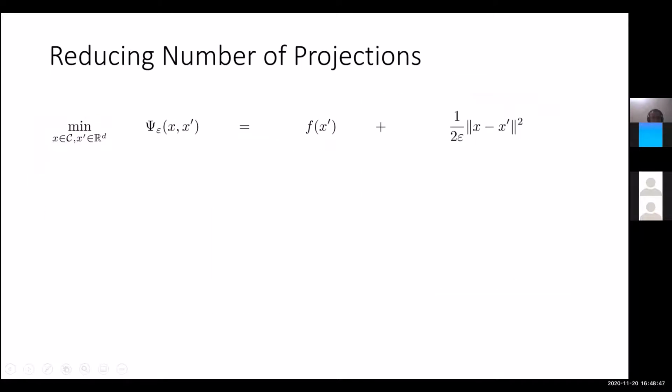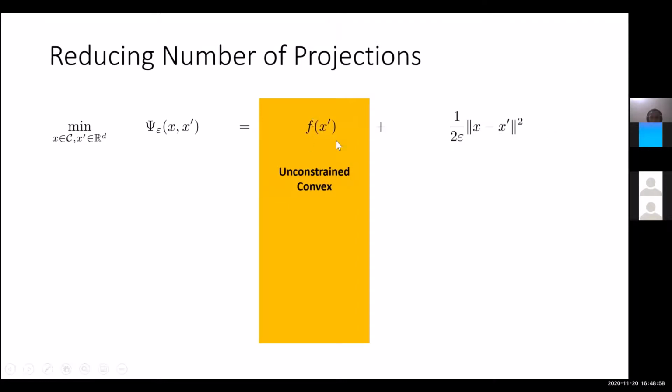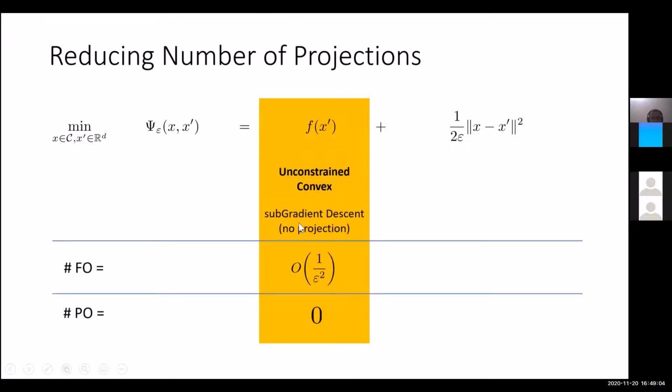And the reason this is actually helpful is because we can write this psi epsilon as f of x prime plus 1 over 2 epsilon times the squared norm of x minus x prime, right? If you just look at the first part, this is an unconstrained convex problem because there is no constraint on x prime. x prime can be anywhere. And if you just use the standard gradient descent algorithm, then the number of first order oracle calls is 1 over epsilon square, and the number of projection oracle calls is 0, because you don't actually have any constraint.